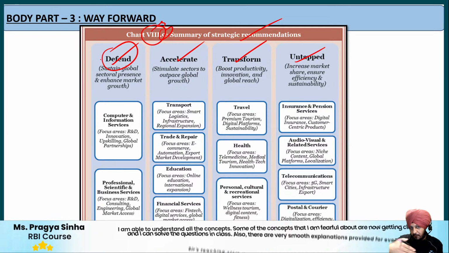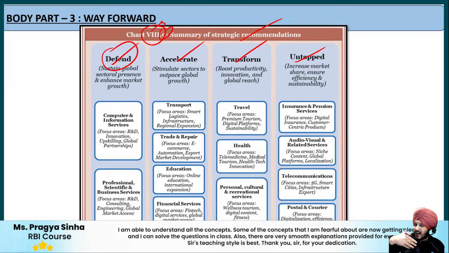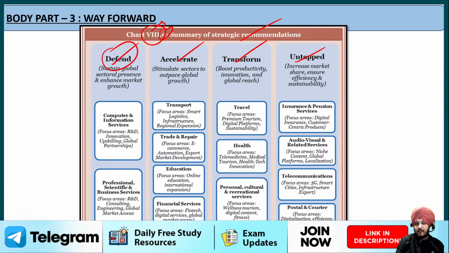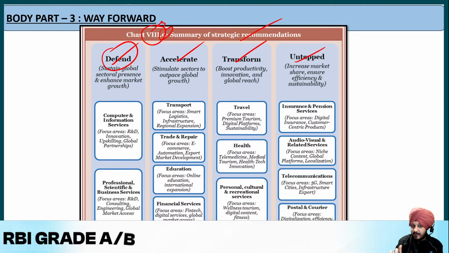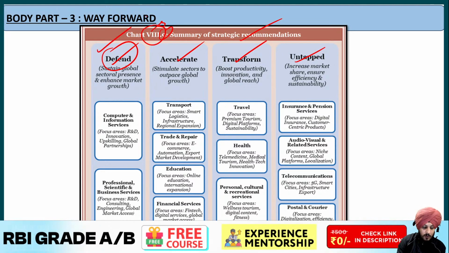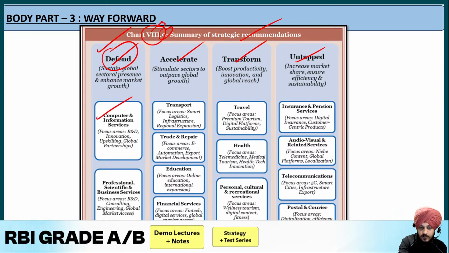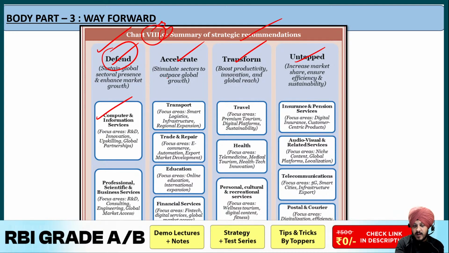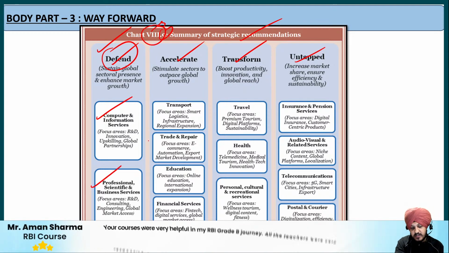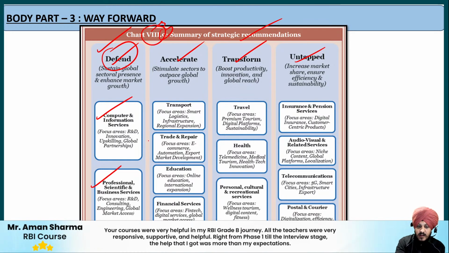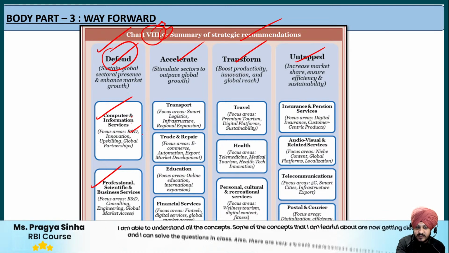So it talks about defending, about maintaining such kind of leadership, about protecting some kind of role with respect to established sectors. And what type of sectors? Basically where the economic survey talks about this defending role or the defending recommendations. It talks about this defending theme with respect to computer and IT services and professional, scientific and business services.